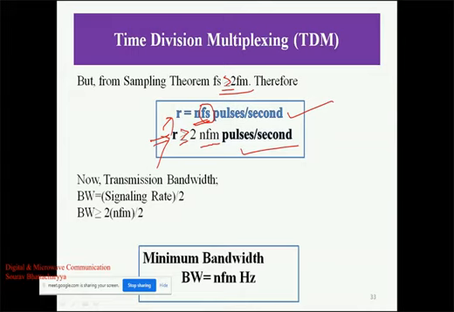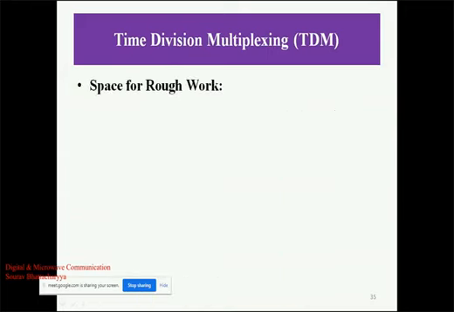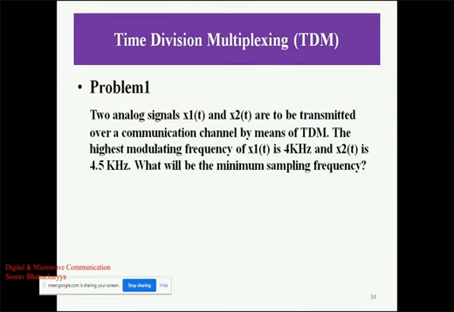So if we put the value, minimum bandwidth equals signaling rate divided by 2. The bandwidth actually has two sides. Bandwidth is actually known as the two-side spectrum, the upper frequency spectrum and lower frequency spectrum. So bandwidth will be just half of the signaling rate. If we divide the formula by 2, it will become NFm. So NFm is the bandwidth of the TDM system. I am not going to discuss the numericals here, so I will provide you the numericals in your notes.